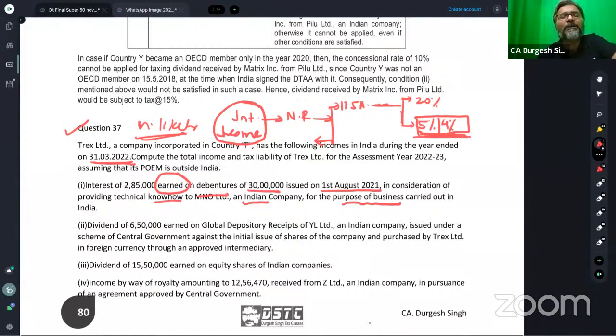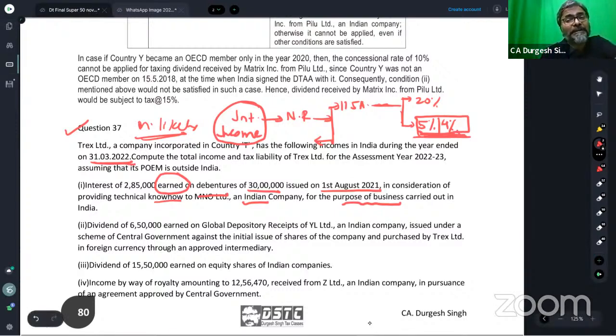And the last point is in respect of the interest income earned by the non-resident from a business trust. Even that is taxable at the rate of 5%. I hope that all of you are clear with this. So these are the 5% cases.